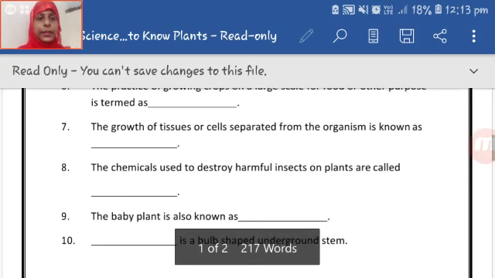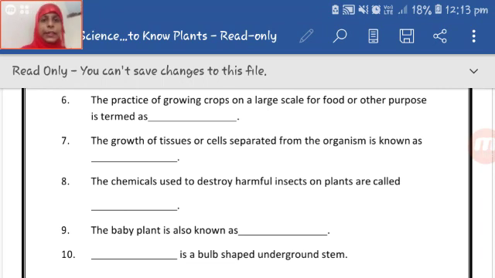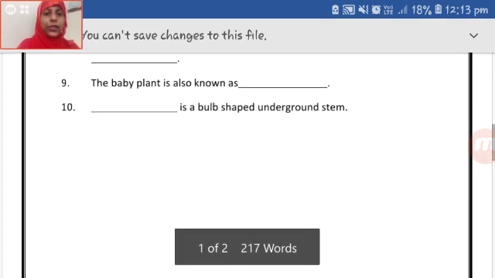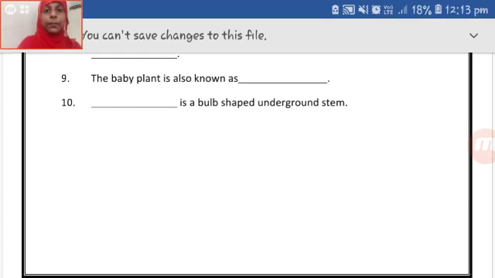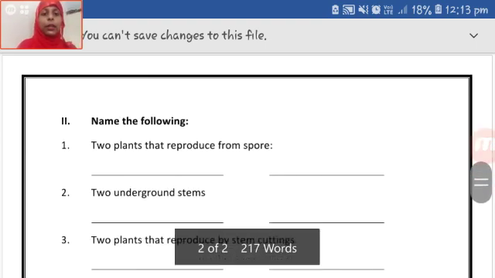So children, the growth of tissues or cells separated from the organism is nothing but cell division, or you can even write reproduction, it is one and the same. Dash is a bulb shaped underground stem. Yes, you can write the example of potato, which is also a bulb shaped underground stem.